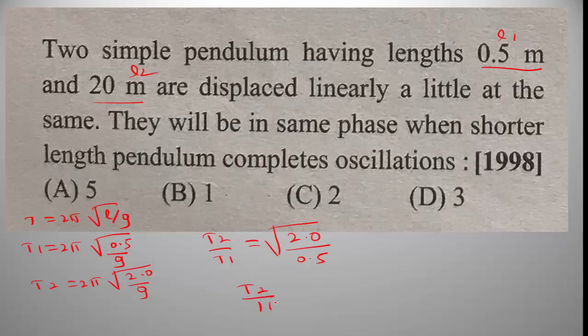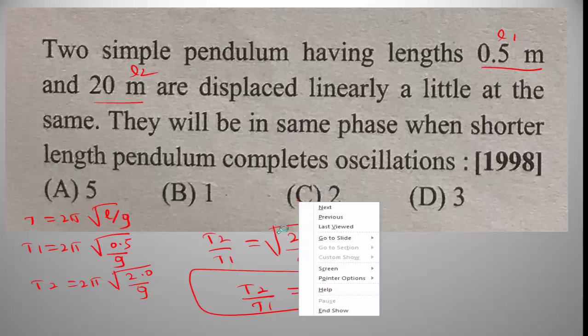Then T2 divided by T1 is equal to 2. Option C is the right answer.